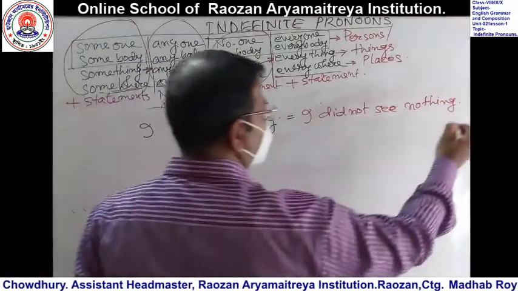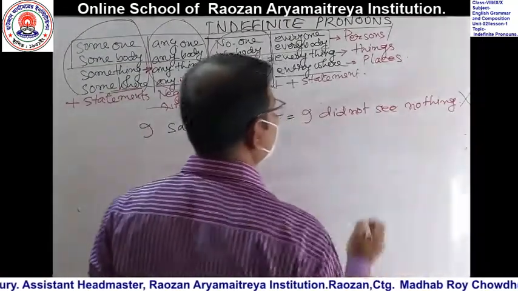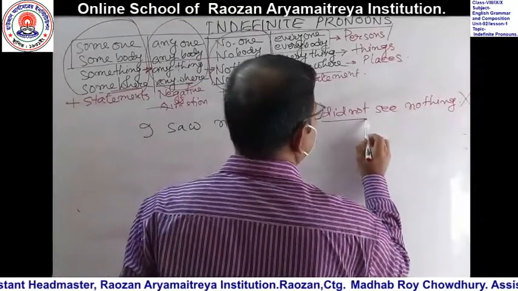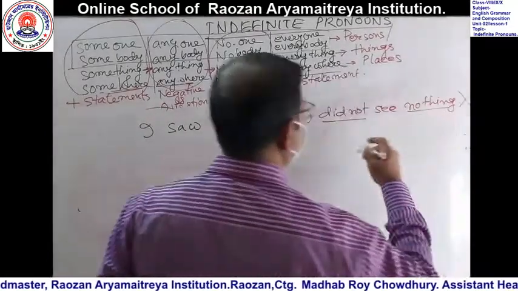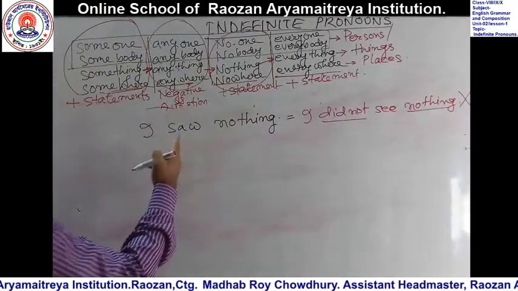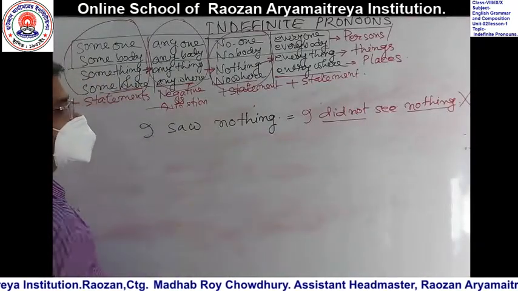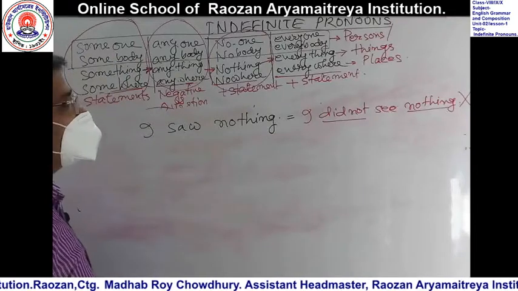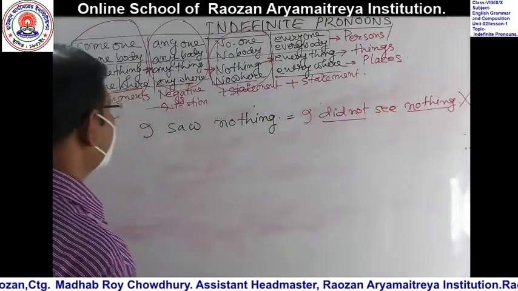This is a completely wrong sentence because there is a "didn't" and there is "nothing." You cannot write this way. You must write this way: I saw nothing.